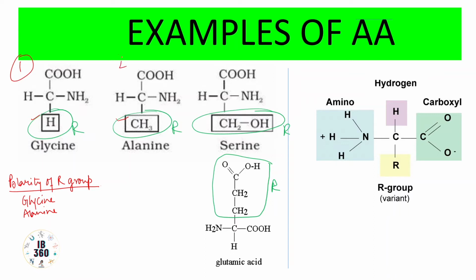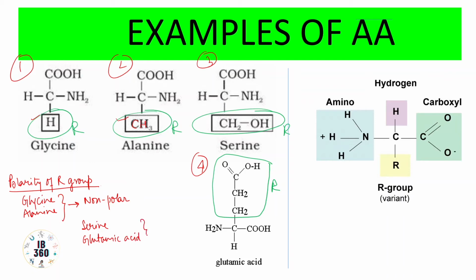So glycine and alanine, their R group is non-polar in nature because, in case of alanine, we have carbon and hydrogen, and there is no significant electronegativity difference between carbon and hydrogen, so naturally there would be no charge separation and no development of polarity. But in case of serine and in case of glutamate or glutamic acid, we see something different. We see that there is charge separation.